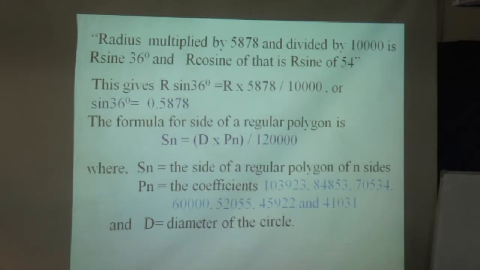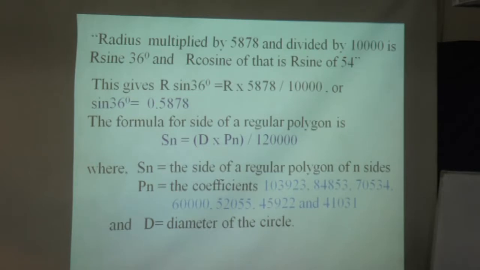Pn is equal to coefficients: 1,03,923, which is a coefficient for an equilateral triangle inscribed in a polygon, then 84,853, and so on up to a side of regular polygon of side 9. And d is diameter of circle.